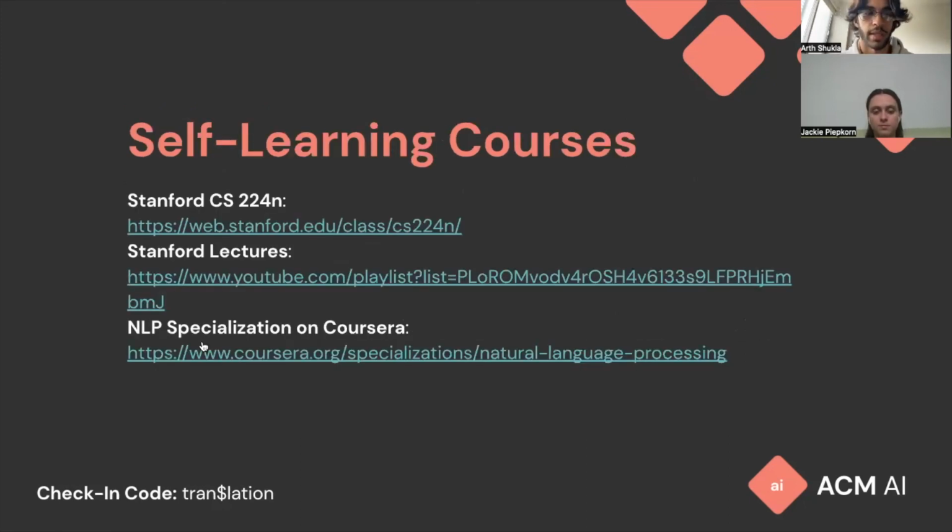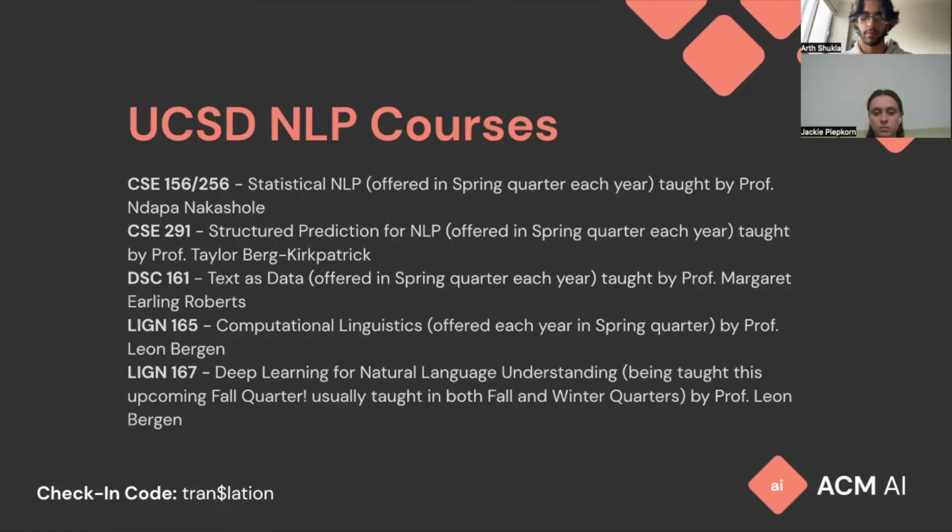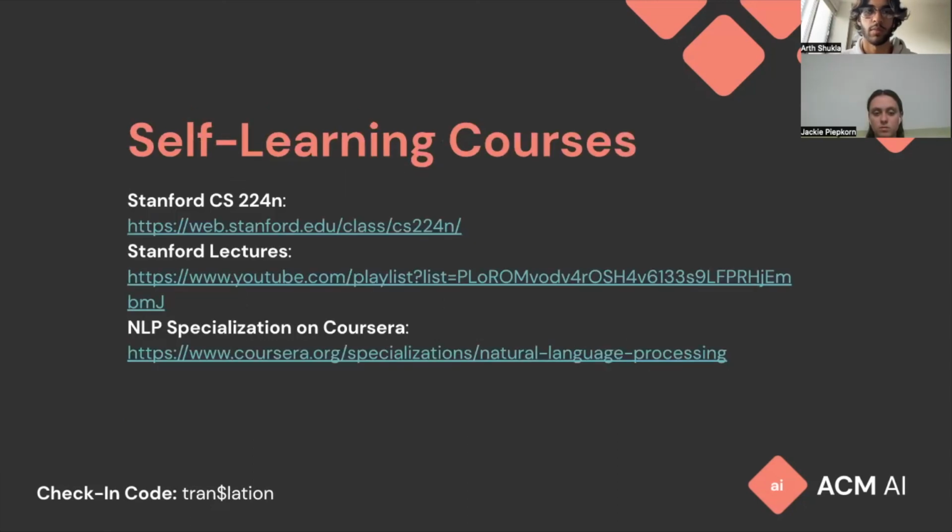Finally, if you don't necessarily have some of the prerequisites yet, or maybe you don't have many courses left before you graduate, whatever the situation might be, there's also a lot of self-learning courses out there. Stanford has most of their sort of CS courses available online. For this one, you can look at 224N. Their lectures are all available on their YouTube, and then all of their lecture materials and assignments and quizzes and all that stuff are available online. There's also an NLP specialization on Coursera if you want a little bit more structure to look at more assignments, etc. Point is, NLP is something that anybody can start at with any level of understanding of NLP or AI or whatever. There's a lot of courses available at UCSD, but if not, there's a lot of tools available online for anybody to learn NLP and to start getting used to it.